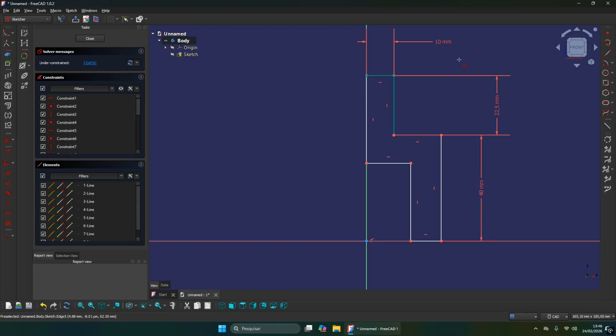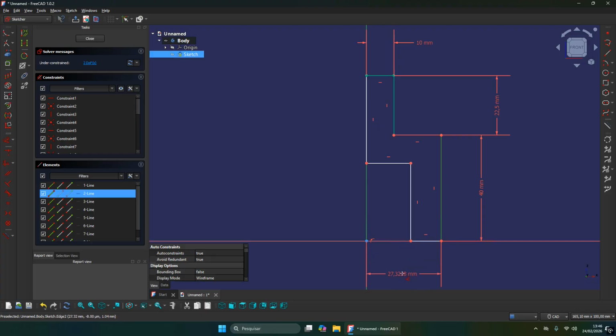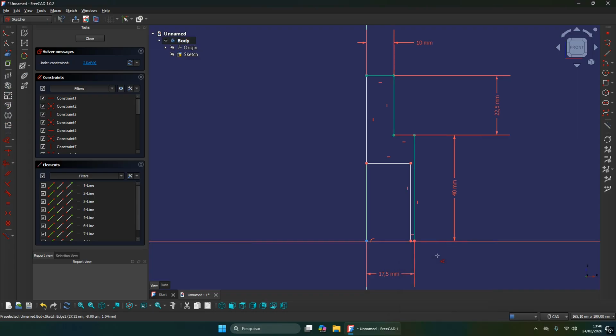It's actually a diameter of 20, but I ask you guys to put 10. And select this line, the axis line, and this other line here. You can actually put here 35 bar 2. Then I'm gonna have 17 and a half.